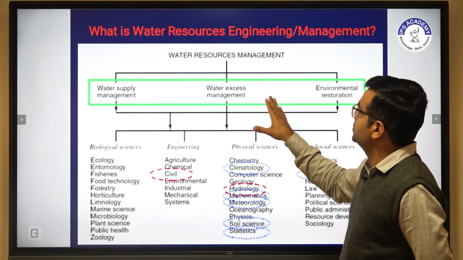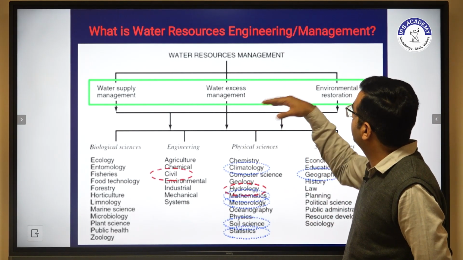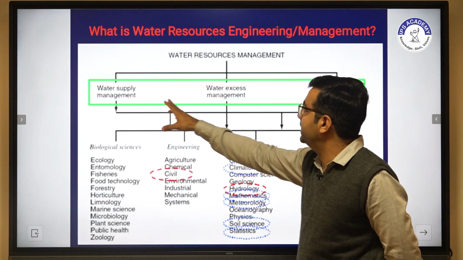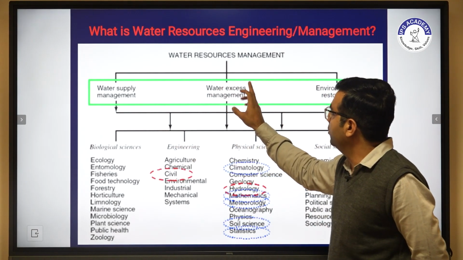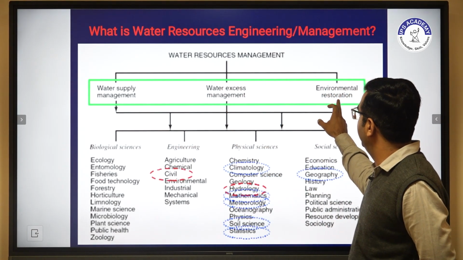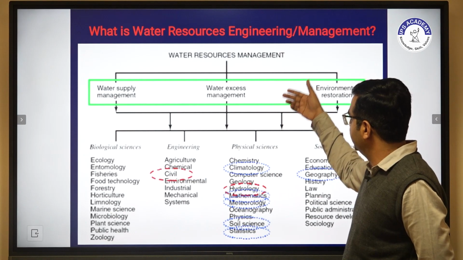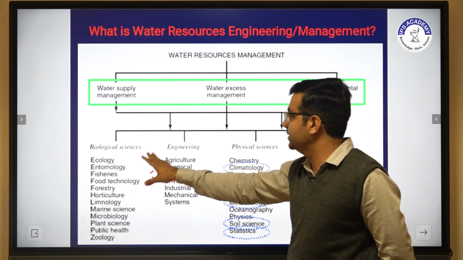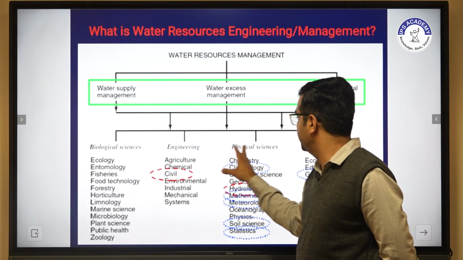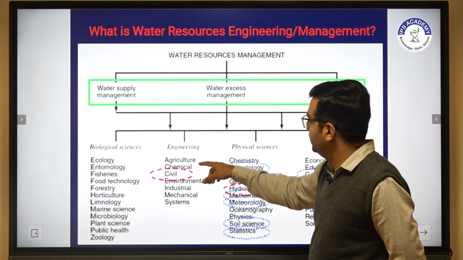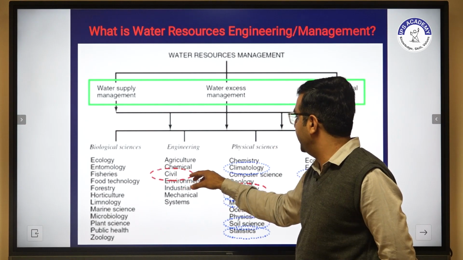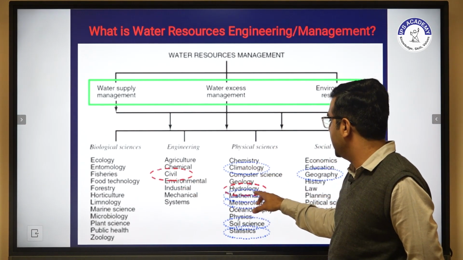Now in water resource engineering or management, we have to classify it into three parts: water system management, water access management, and environmental restorations. It can also be bifurcated into biological sciences, engineering, physical science, and social science. So our main role is the civil part, in which we have to discuss hydrology.